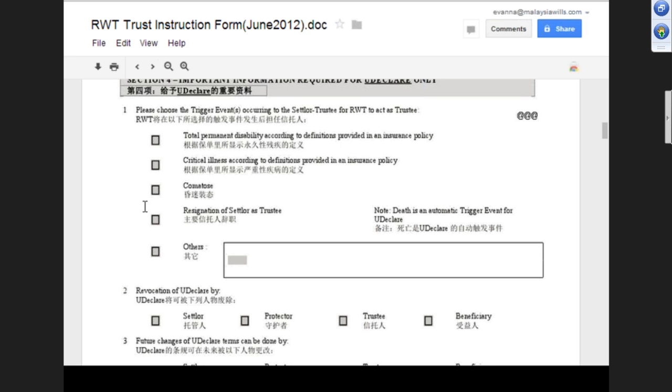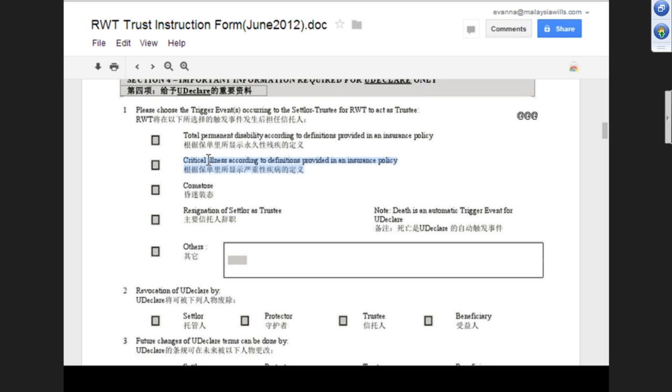Okay, I have a question. When we assign the insurance policy to Rockville trustee, what if the client says the triggering events are total permanent disability, comatose, and death? I do not want critical illness to be a triggering event of the trust, but the insurance policy is already assigned to Rockville trustee. What happens here? Is there a trigger? Is there critical illness coverage in the policy? There is critical illness coverage in the policy, but he doesn't want it, because when he has critical illness, he wants to benefit in a lump sum. He doesn't want periodical payment.